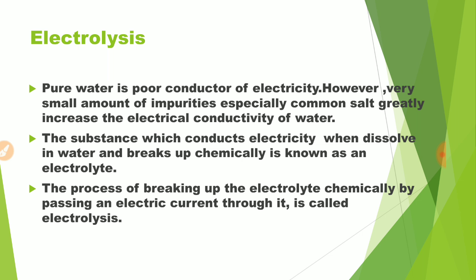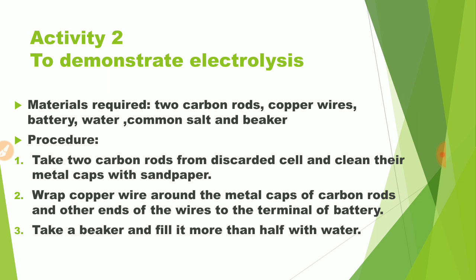The process of breaking up the electrolyte chemically by passing the electric current through it is known as electrolysis. To demonstrate electrolysis, we have to do an activity. The materials required for the activity are 2 carbon rods, copper wires, battery, water, common salt, and beaker.